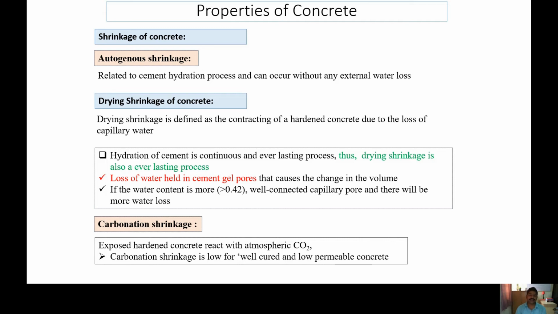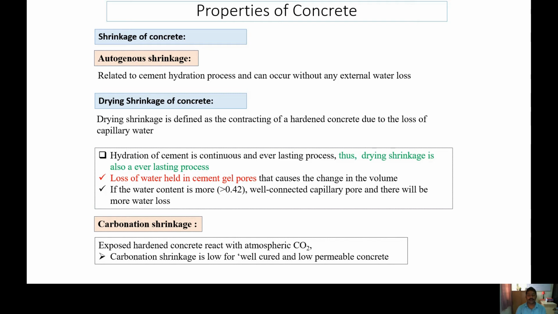This drying shrinkage is basically a continuous and everlasting process. Since capillary water usually exists and evaporates very slowly, and it is also continuous, for the same reason drying shrinkage is also a slow and continuous process. And the drying shrinkage value comes high if you add more water. If the water-cement ratio is high, more than 0.42, in that case there will be more capillary pores, and the capillary pores can be well connected, and there will be more water loss. The water loss which is occurring from the capillary water is called the drying shrinkage.